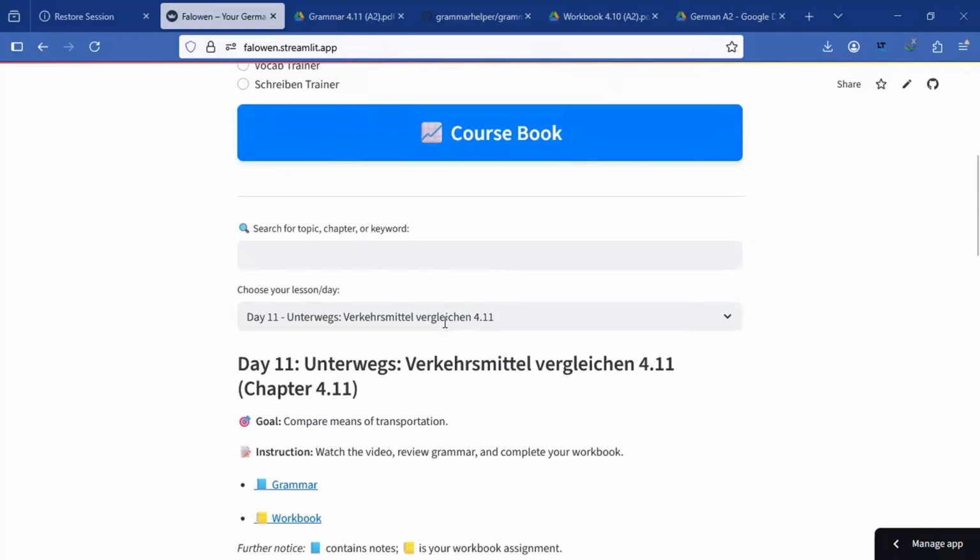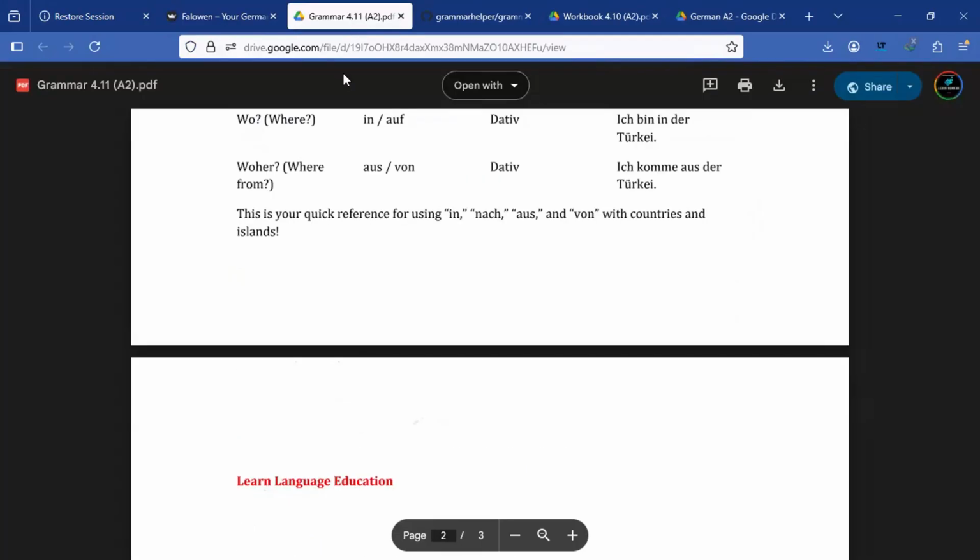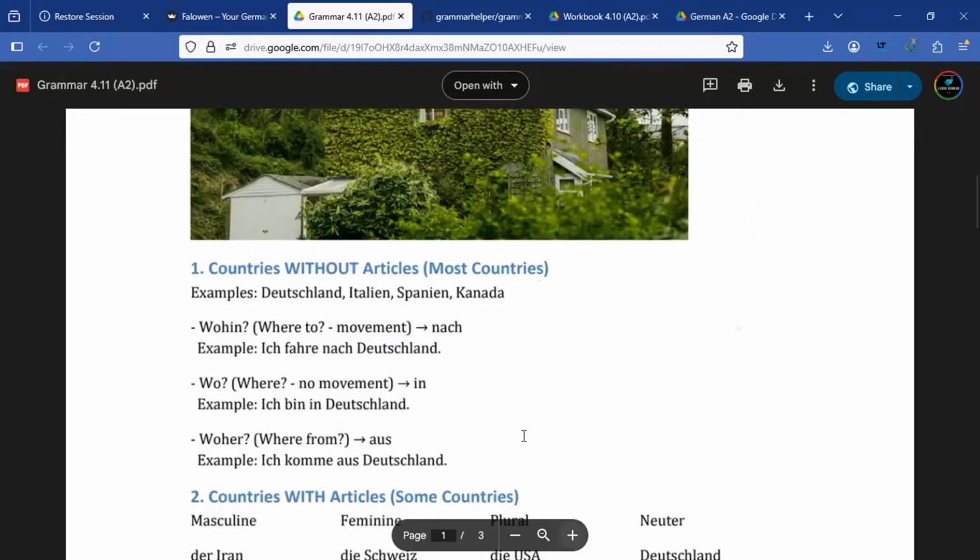Okay, so today we are doing 4.11 and we are learning about Verkehrsmittel vergleichen. And the goal for today is to compare means of transportation. So let's start with the grammar and we are going to learn about how to use